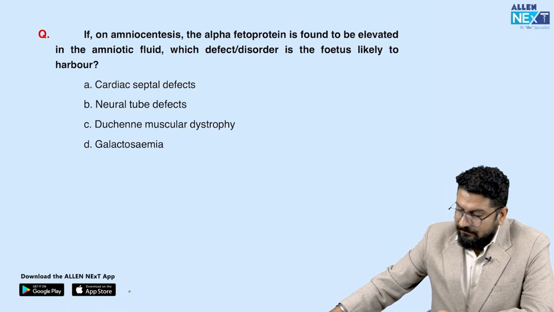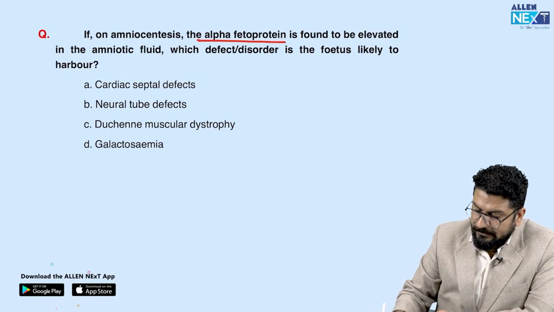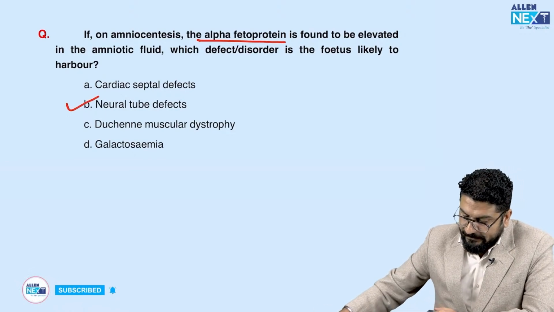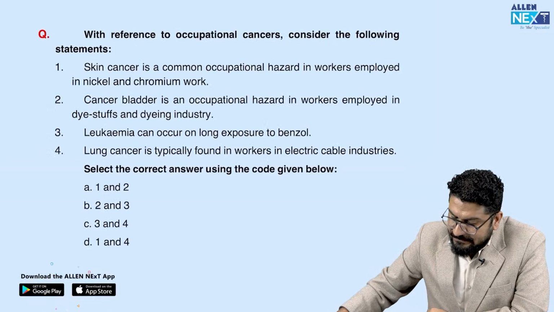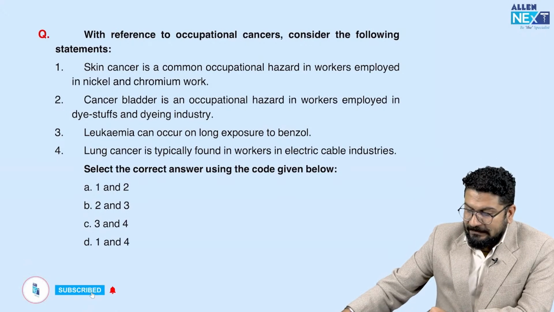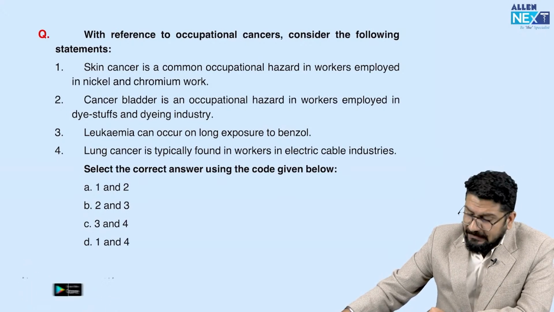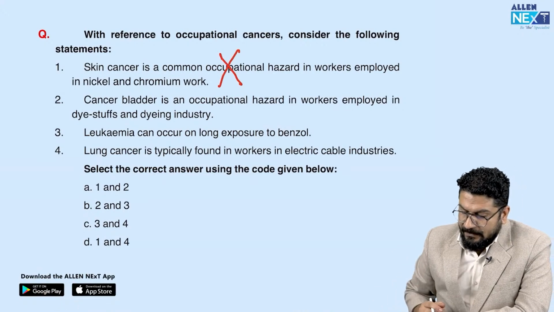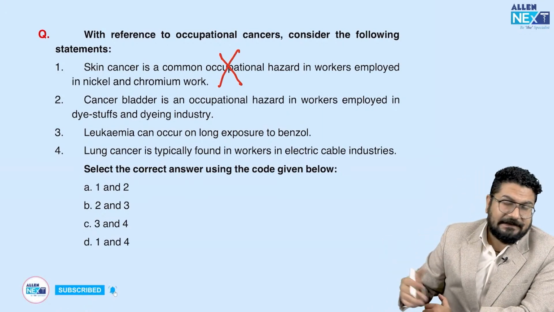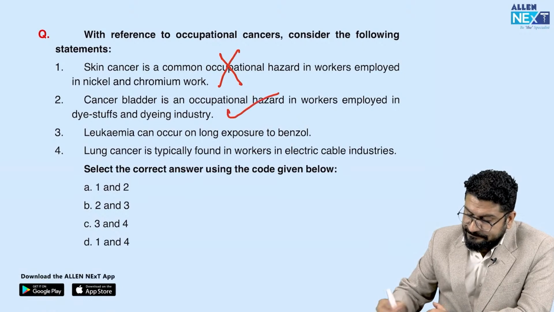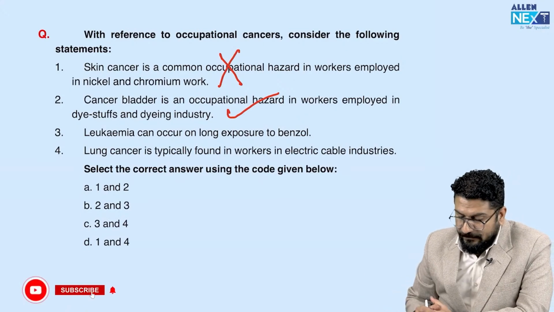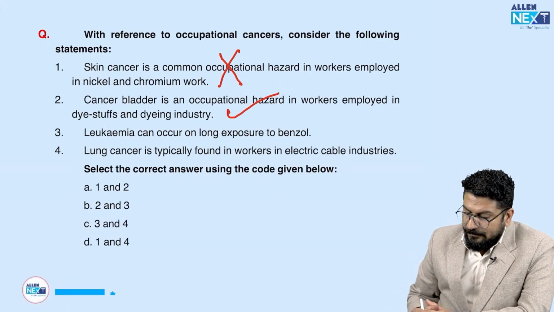Coming to next one, if on amniocentesis, alpha fetoprotein is found to be elevated. Raised alpha fetoprotein is a marker for neural tube defect. Okay, with reference to occupational cancer, consider the following statements. Skin cancer is a common occupational hazard in workers employed in nickel and chromium. The person exposed to nickel and chromium will have risk of lung cancer, not skin cancer. Bladder cancer is an occupational hazard in workers employed in dye stuffs and dyeing industry. Yes, bladder cancer is very common in the dye industry, because they use benzidine derivatives or aromatic amine derivatives in dyes. Leukemia can occur on long exposure to benzol. That is true.